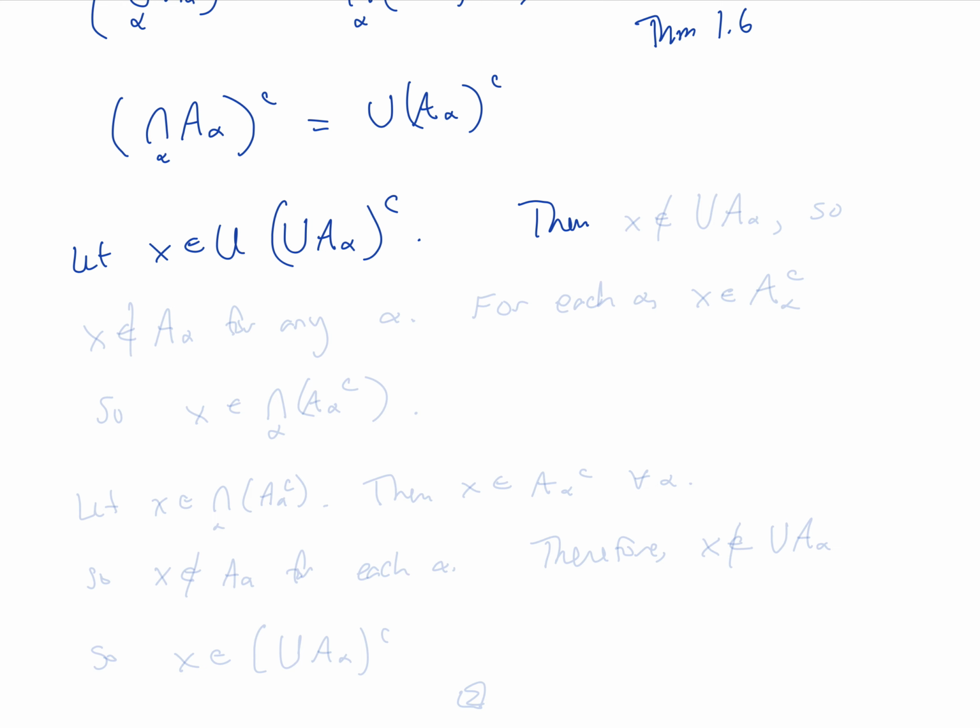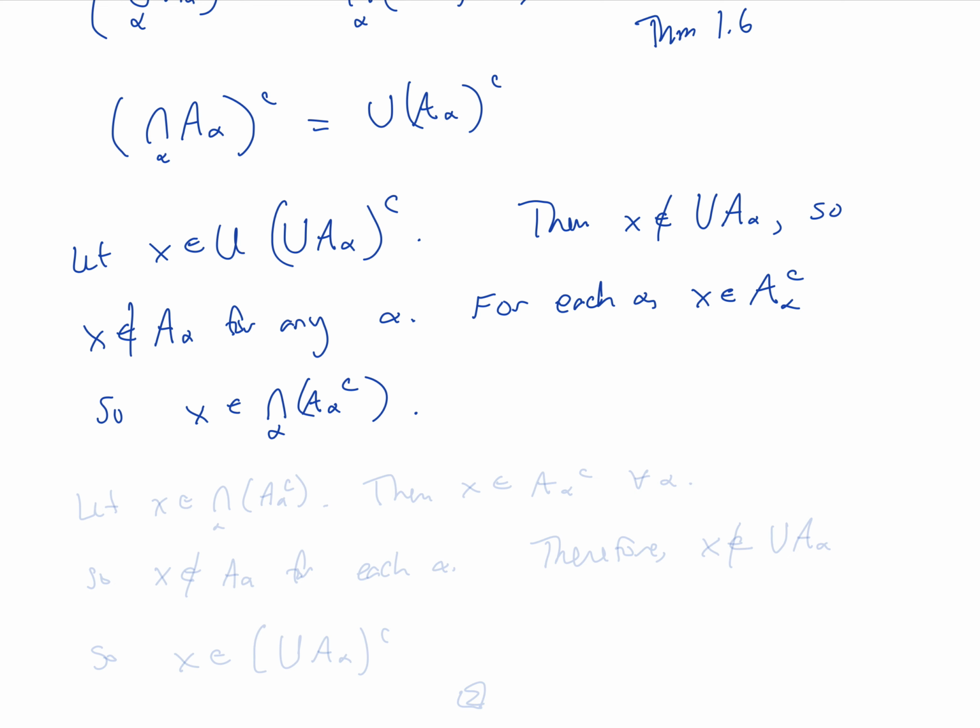Then X is not in the union of the A alphas. So that means that X is not in A alpha for any alpha. Therefore, for each alpha, X is in the complement. If it's not in the set, then it's in its complement. And so X is in every single one of those, therefore it's in the intersection of the complements.